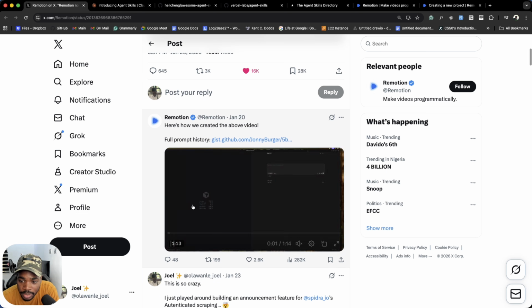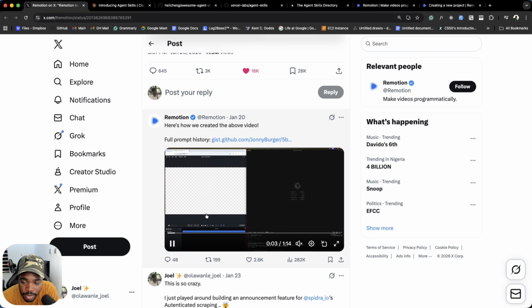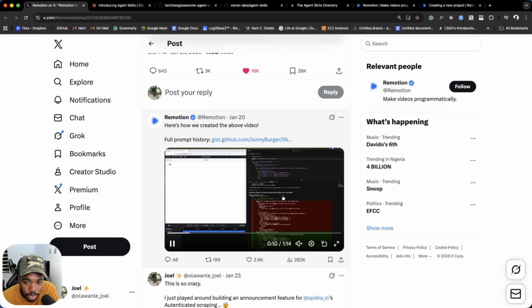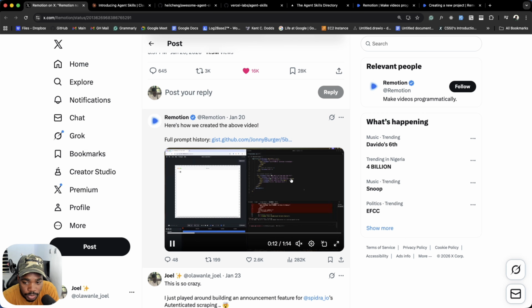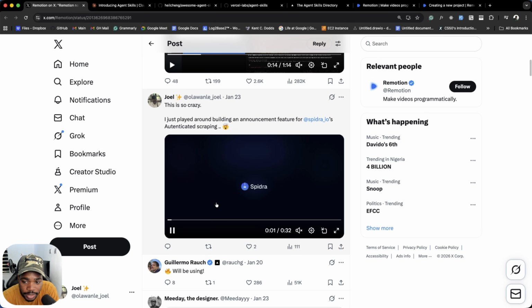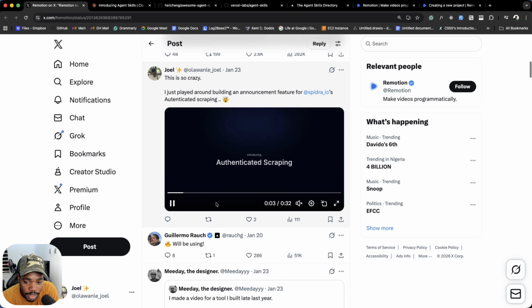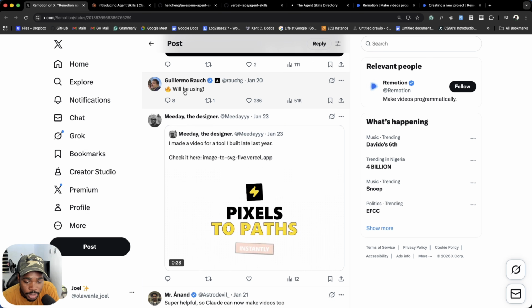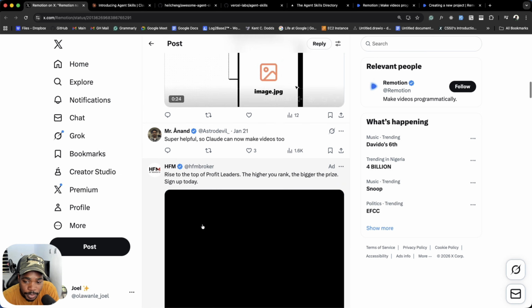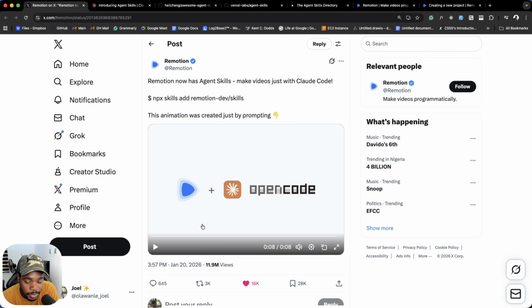They set up the whole prompting scene here, showing how they created the video by just sending a prompt to Claude Code, and then it wrote all the components and pieced things together. A lot of people started creating their own videos and adding them under the thread. In fact, the CEO of Vercel said they were going to be using it, which makes a whole lot of sense. And I thought to create a video explaining how this works.